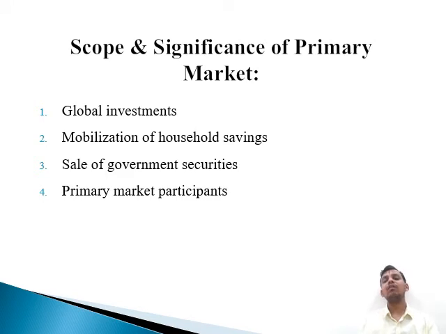Third one is the sale of government securities. When we speak of privately owned companies, or public companies which are private in nature, whose major holding is not of the government, they raise funds by coming into the primary market. Similar things the government can also do. They come directly into the market to issue securities to the public, via the capital or primary market, to fund various public developmental projects like construction of dams, roads, bridges, tunnels, schools, or anything of public interest. By mobilizing savings from you, it can be put to public expenditure.